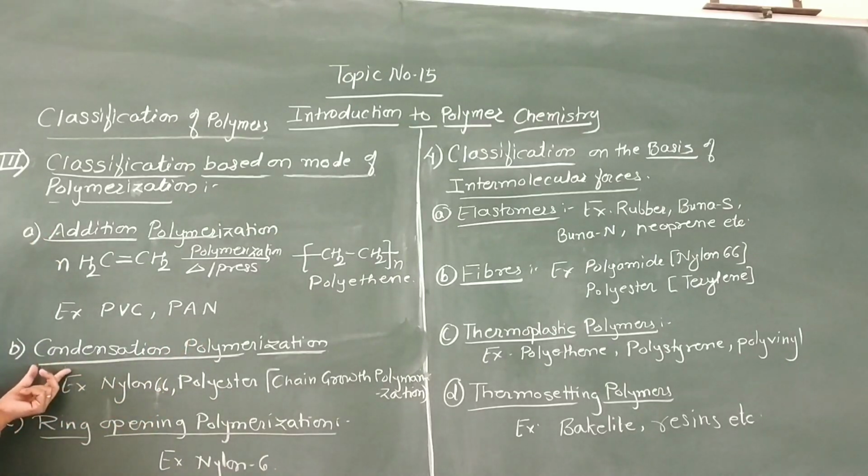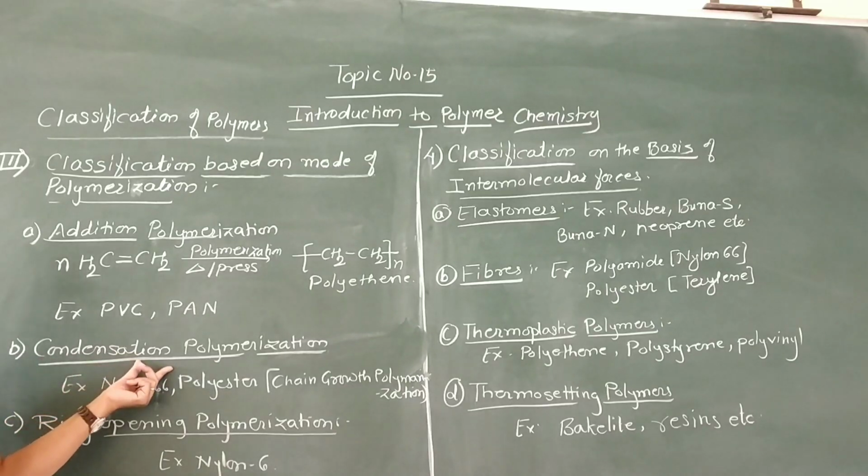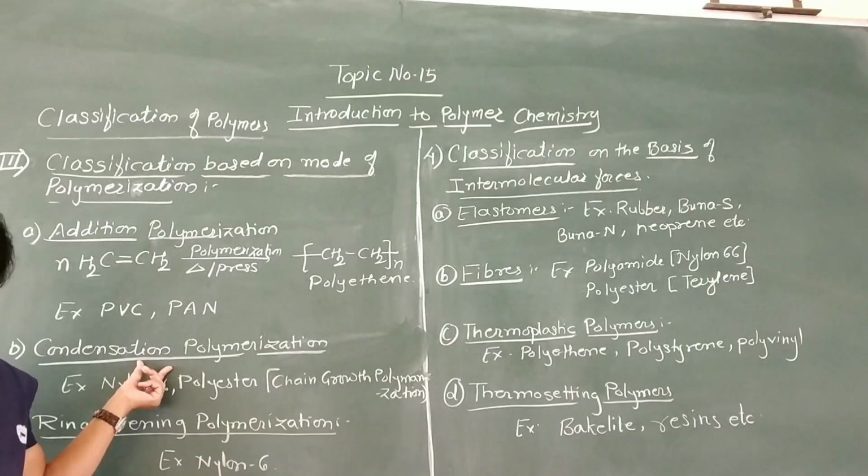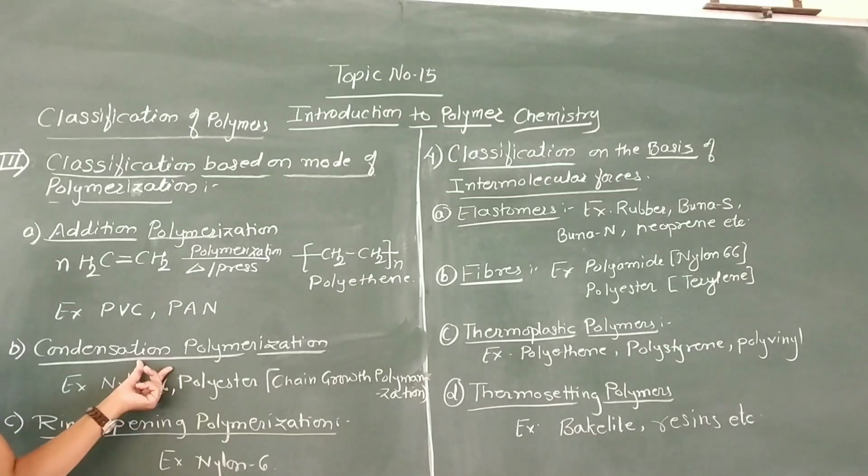Now, second, condensation polymerization. Here in condensation polymerization, two different monomers undergo condensation to form a single monomer, and this monomer then undergoes polymerization at high temperature under pressure to give a condensation polymer.